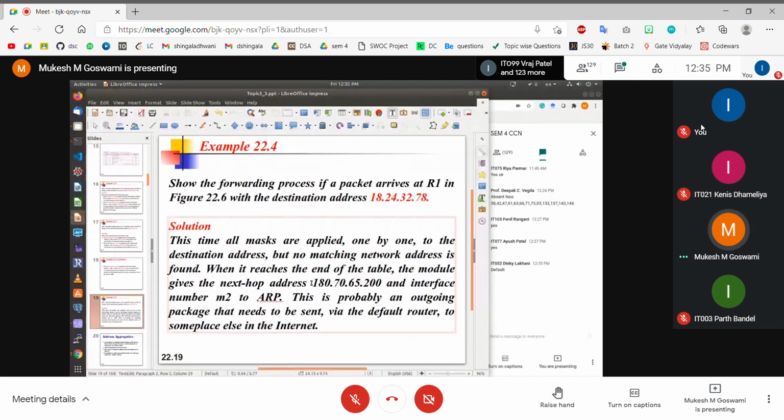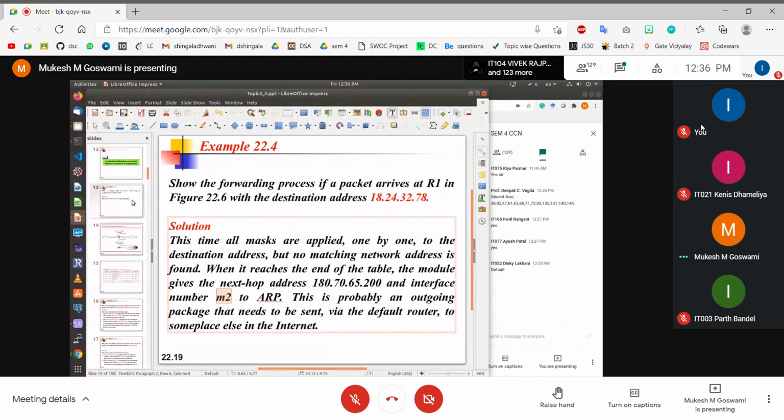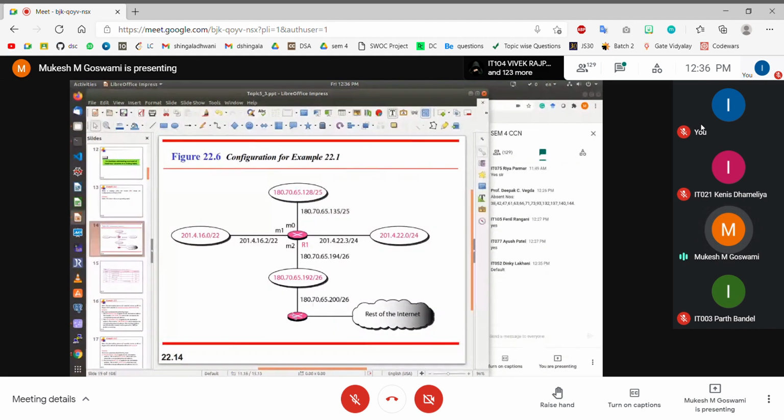With the default route, now you will take the next hop IP address, 180.70.60.200, and find out the corresponding MAC address using ARP. So you get the MAC address of this IP address, and you know that it is connected on interface M2. So you generate a frame. So this particular packet will now be forwarded to this IP address, this router here, on outgoing interface M2.